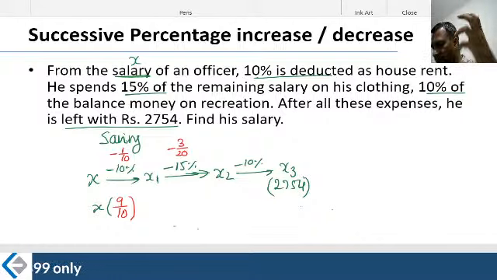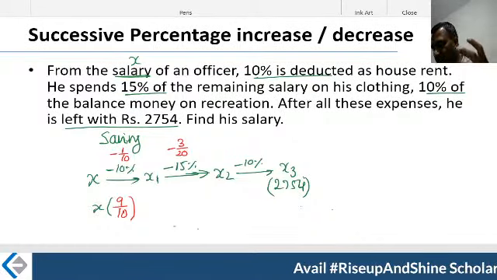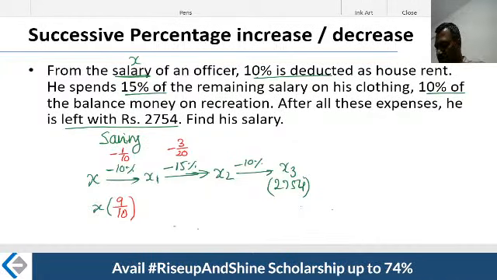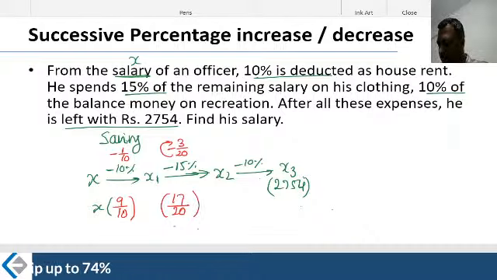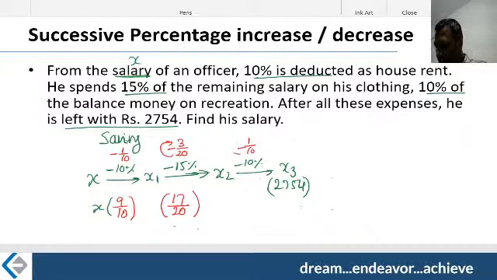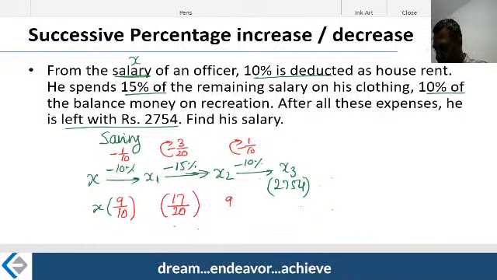Why? Because 5% is nothing but 1 by 20. So therefore, 15% is nothing but 3 by 20, with a minus sign. How do you write the multiplier for this? 20 as it is, 20 minus 3, therefore 17 by 20. Good. 10%, what is the fraction? 1 by 10. Multiplier: 10 as it is, minus 1, therefore 9 divided by 10.